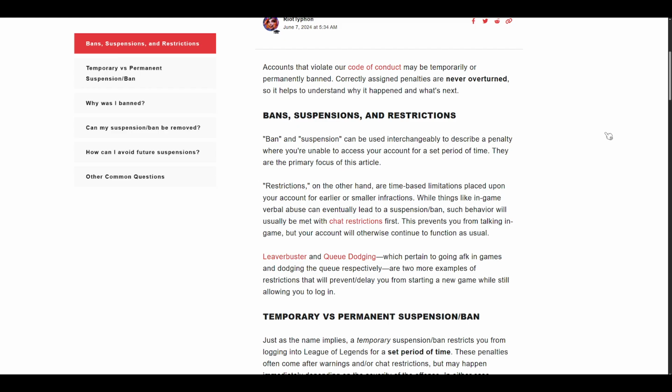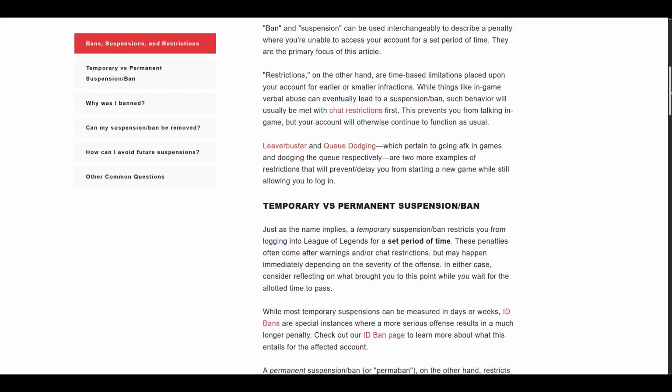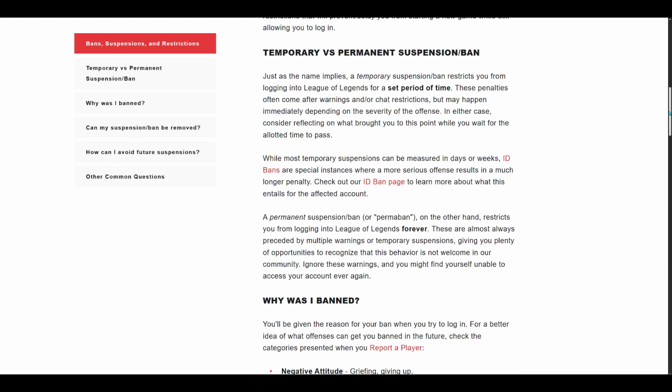There are two main types of suspensions. Temporary suspensions block access for days or weeks, and often come after warnings or chat restrictions, though severe cases can result in immediate action. Use that downtime to reflect on what triggered the penalty. There are also ID bans for more serious offenses, which last much longer. Permanent suspensions, or permabans, prevent access forever. These nearly always follow multiple warnings or temporary suspensions. If you ignore those warnings, you risk losing the account permanently.